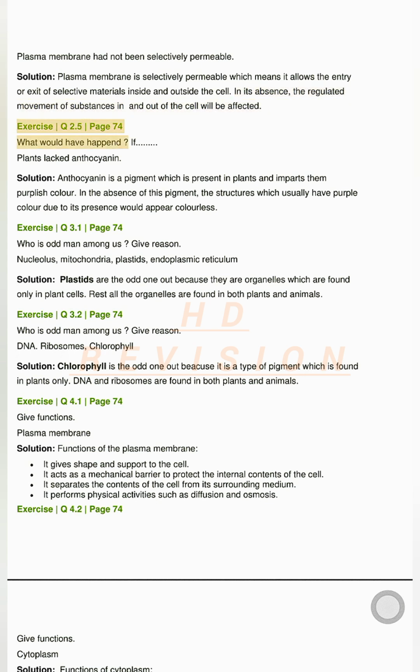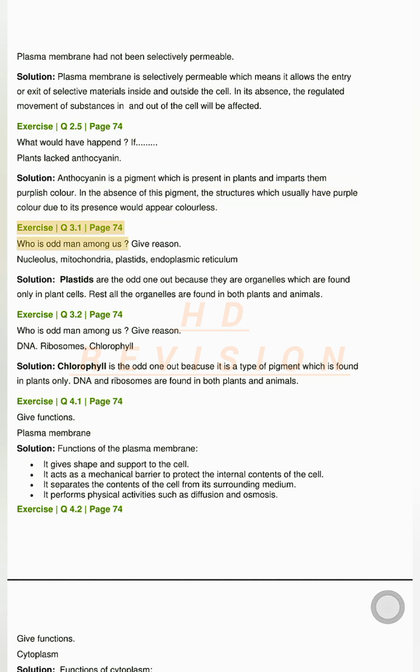Exercise Q2.5 page 74. What would have happened if plants lacked anthocyanin? Solution. Anthocyanin is a pigment which is present in plants and imparts them purplish color. In the absence of this pigment, the structures which usually have purple color due to its presence would appear colorless.